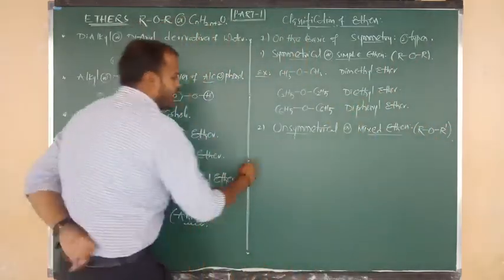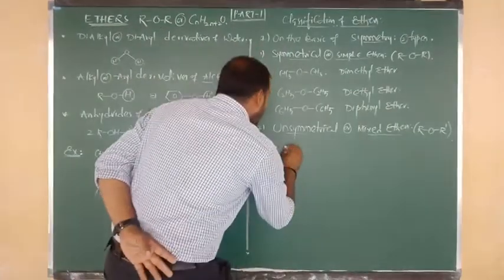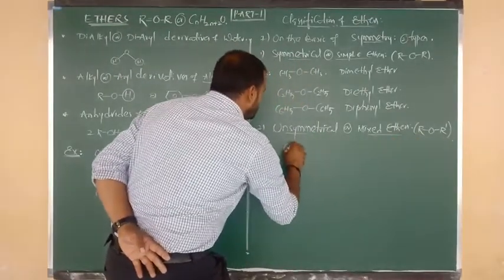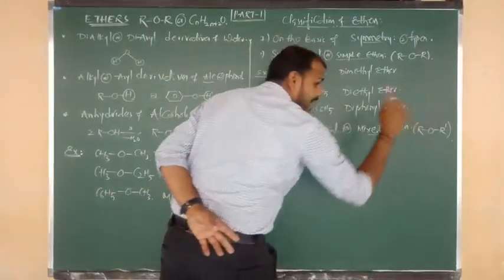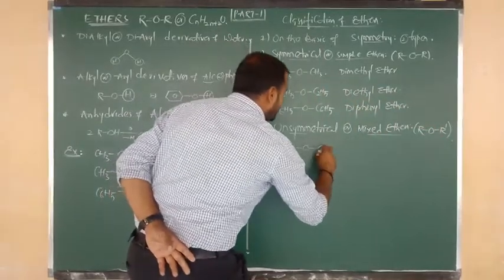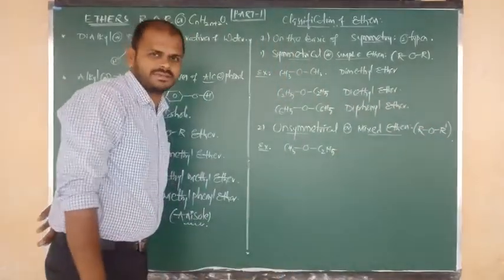Understood, beta? Right. Now for this also I am going to give examples. First, suppose in place of R I write CH3 bonded to O, and in place of R prime we can't write CH3 here; we can write any other alkyl group, such as ethyl or propyl, as you wish.